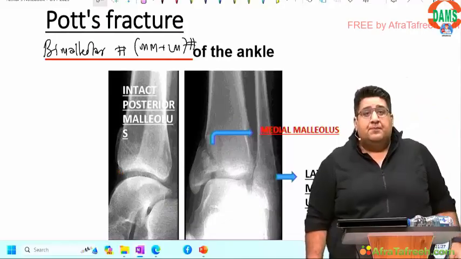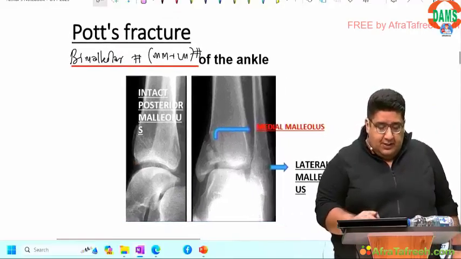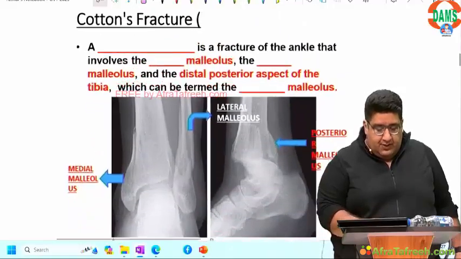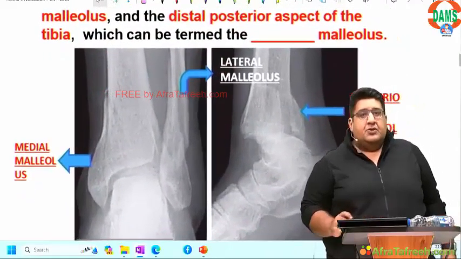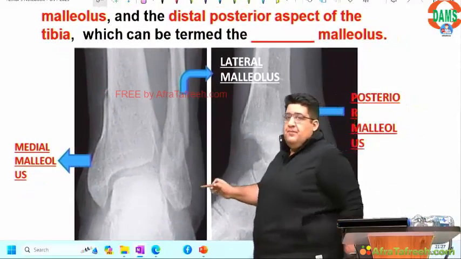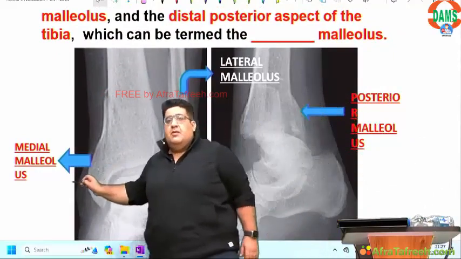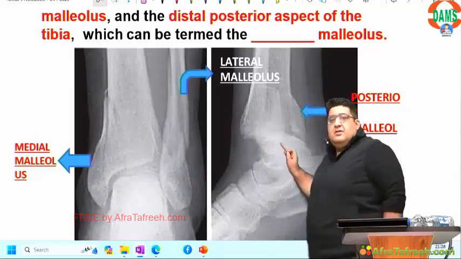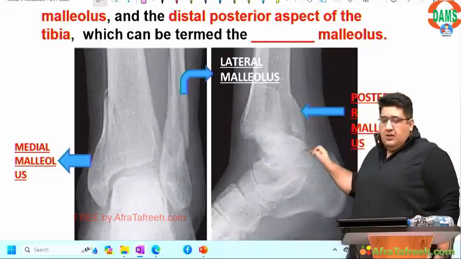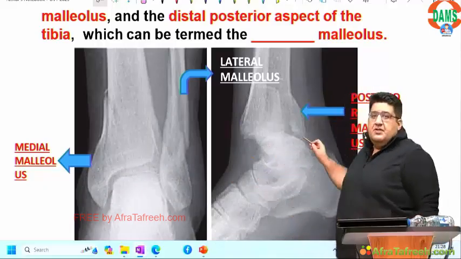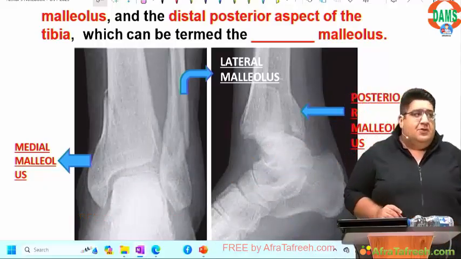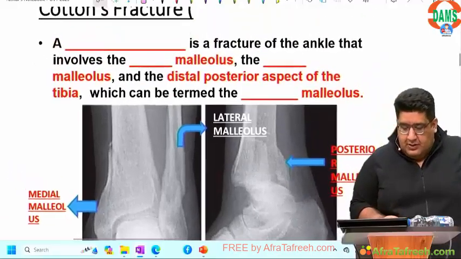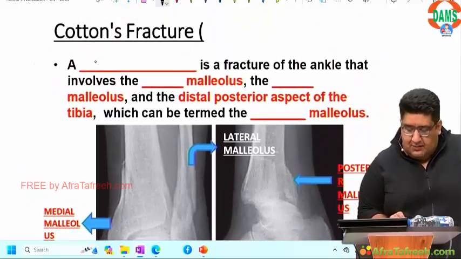Done, everyone? After Pott's, we have the next one, which most of you have already answered. That is Cotton's fracture. This is a fracture of the medial malleolus, this is a fracture of the lateral malleolus, and there is a third malleolus, the posterior malleolus, which belongs to the tibia. So this is trimalleolar.